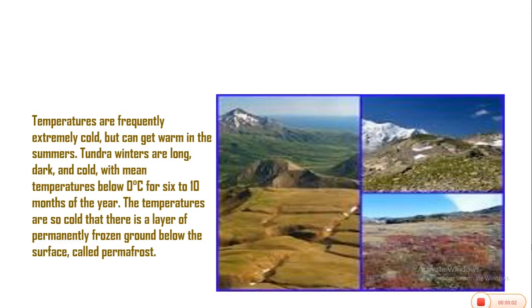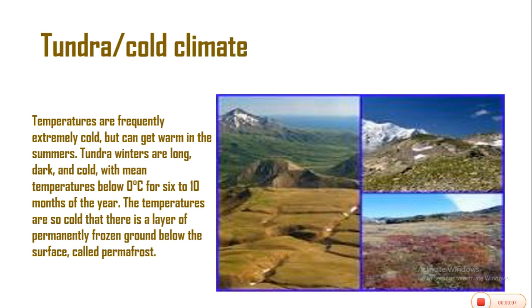Hello students, today in geography, we'll be looking at the topic, the tundra cold climate. Remember in our previous lessons in geography, we were talking about climate. We've talked about climatic factors, we've also talked about the types of climate, and we've talked about the hot desert climate, the cold desert climate, the cold climate. Now today we'll be talking about the tundra cold climate, its characteristics, its human activities, and vegetative class.